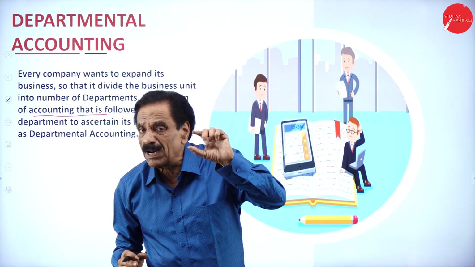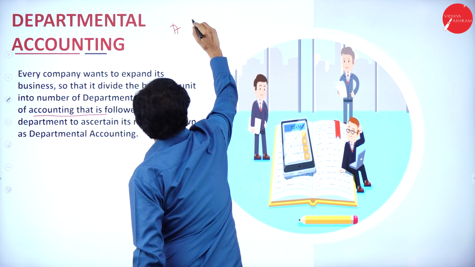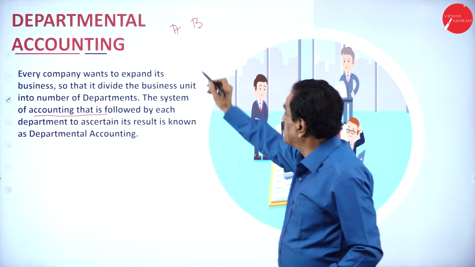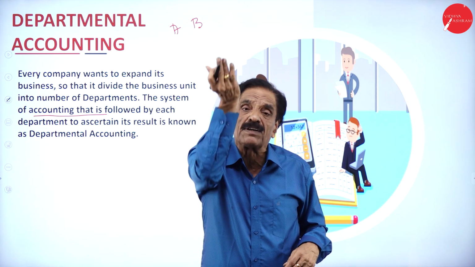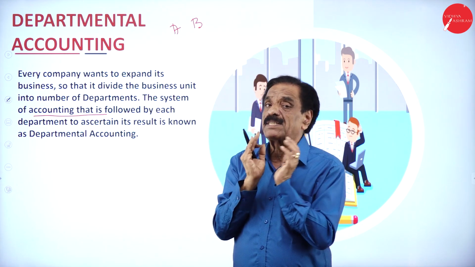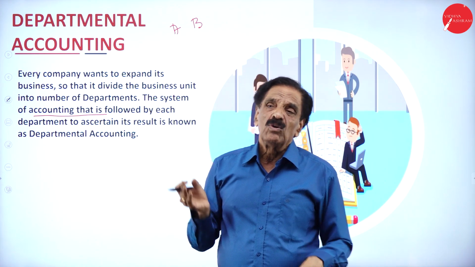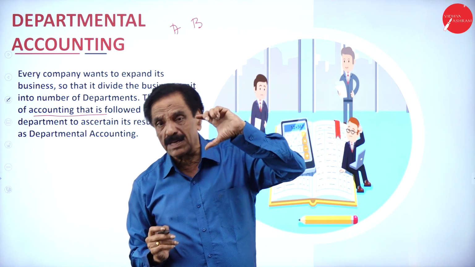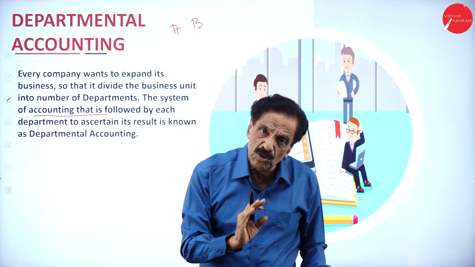If by chance department A is there, department B is there, and department A is not properly working, it will be closed down. If department B is working properly, further expansion will be made with the financial ability, depending upon the capacity and the profit availability. So it has been divided. Before going to the problem, when the expenses are given, we have to allocate according to some base. That base I am going to say now.